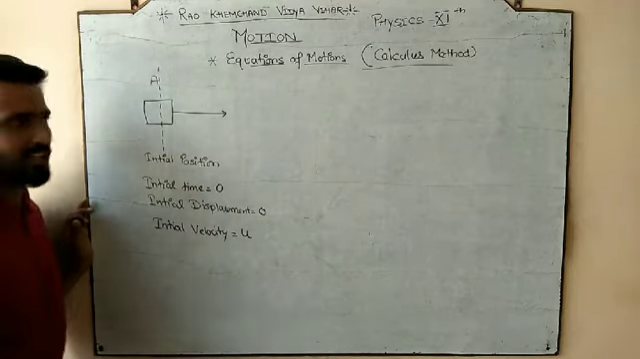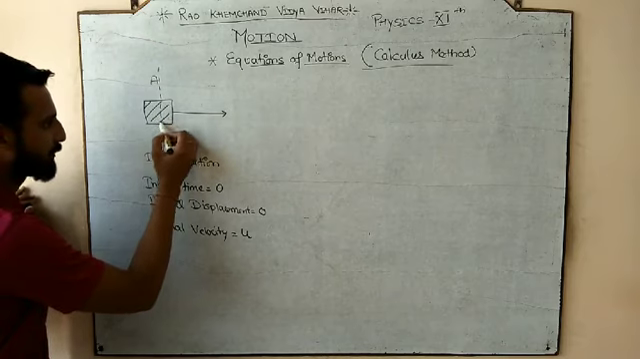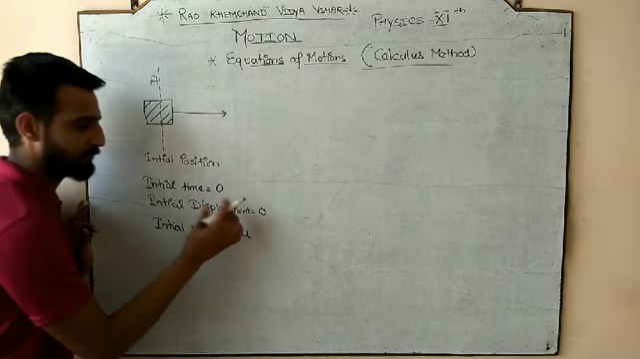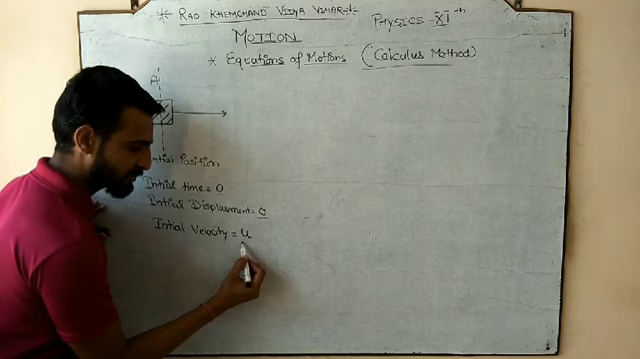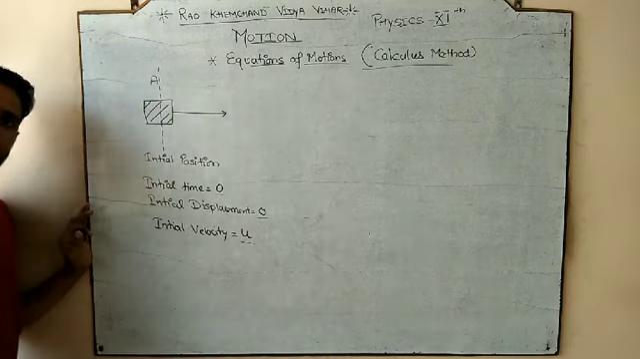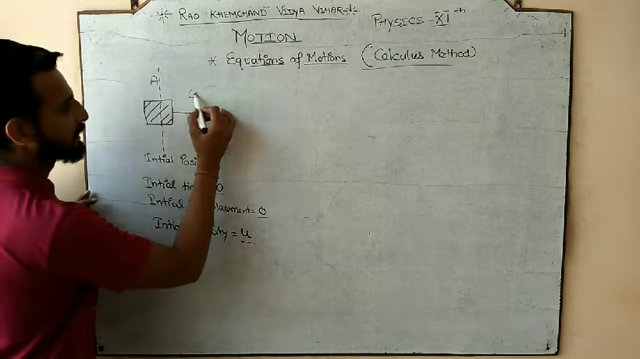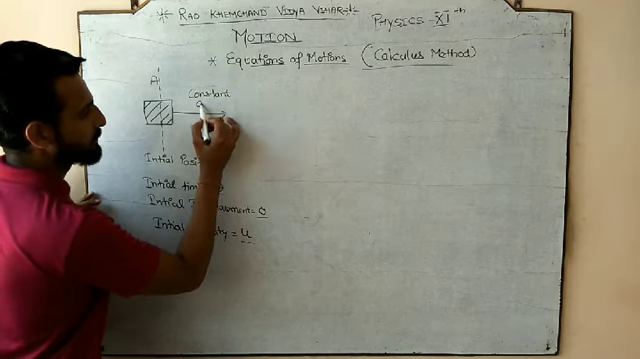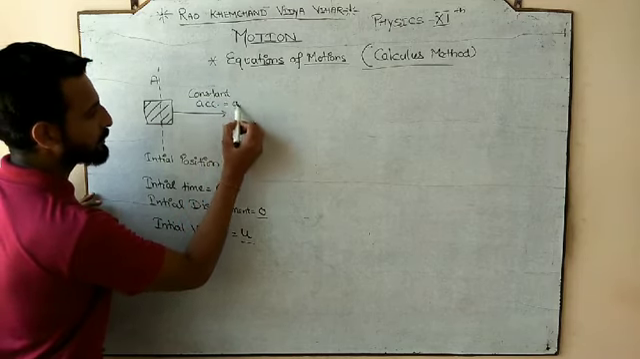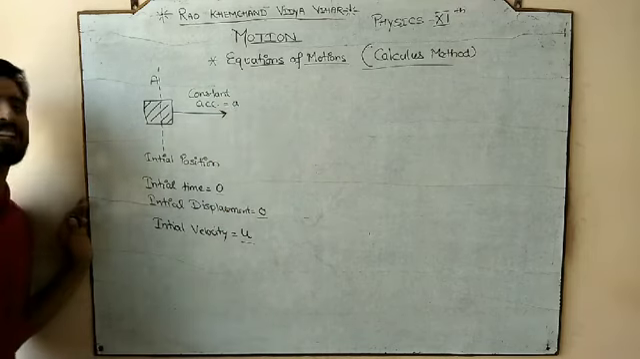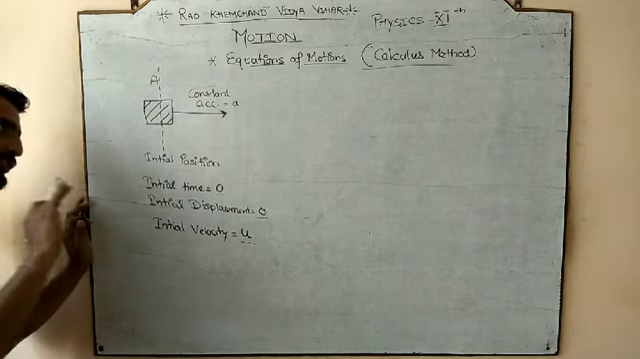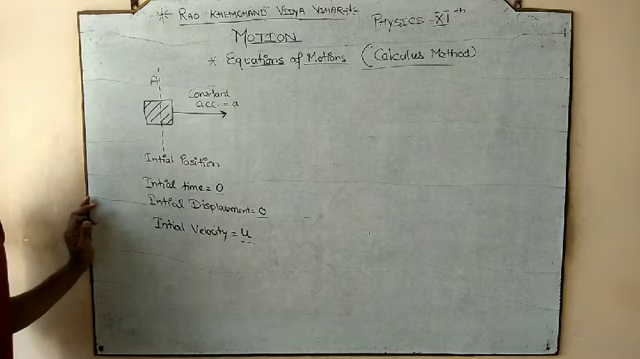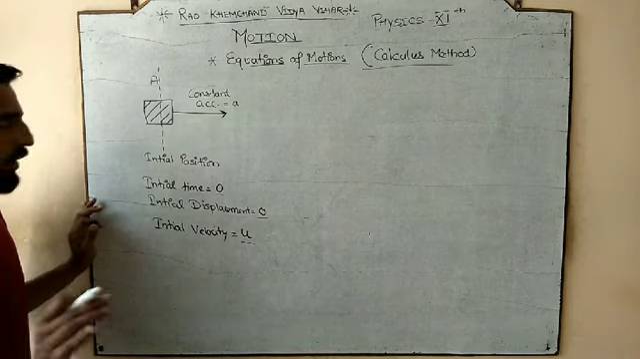ये body A से start हुआ. So your car started from the A point with initial time 0, with initial displacement 0, with initial velocity u, and with constant acceleration. So body is moving with constant acceleration. So body constant acceleration से move कर रहा है. So acceleration is constant. Okay.